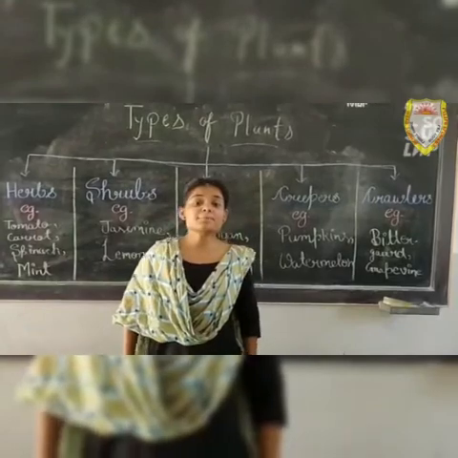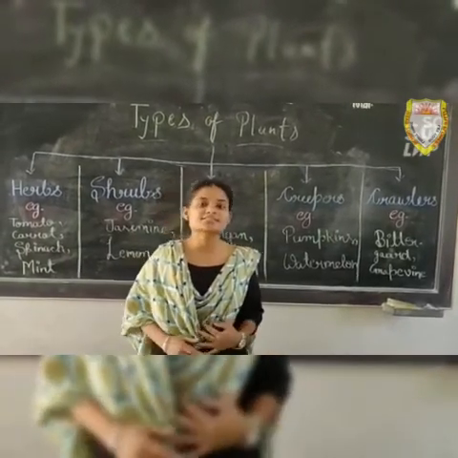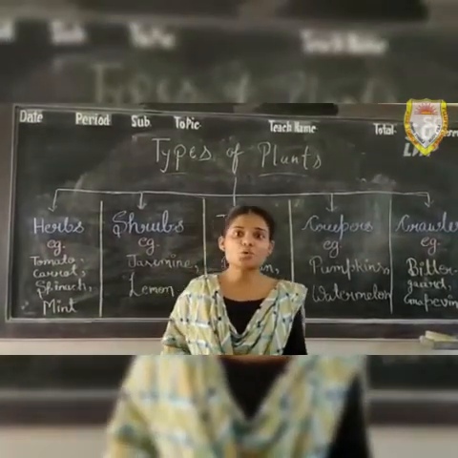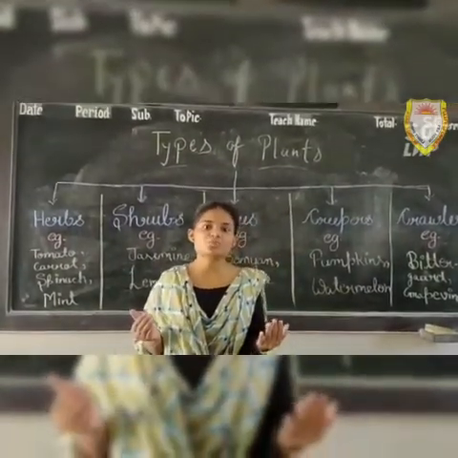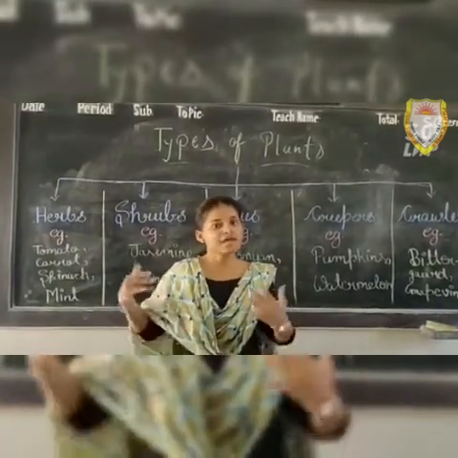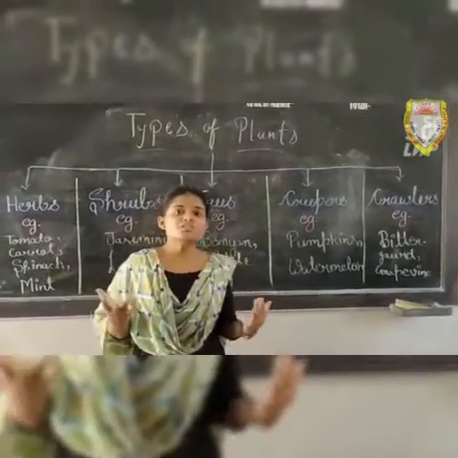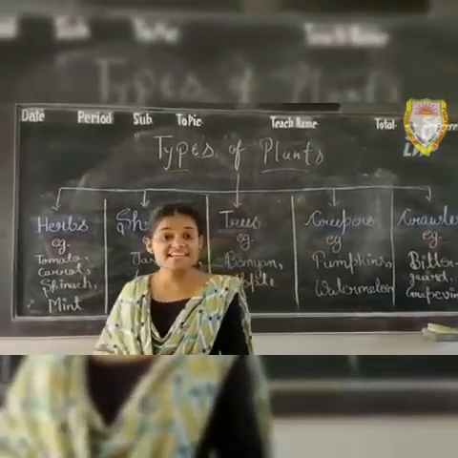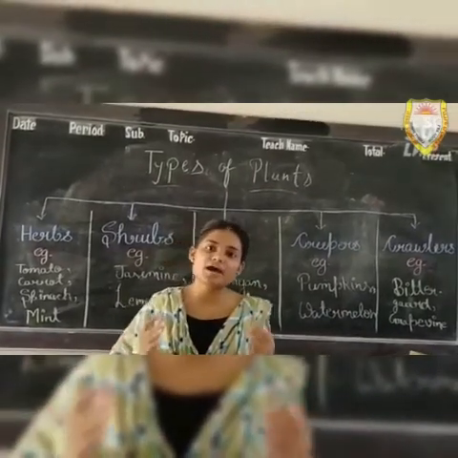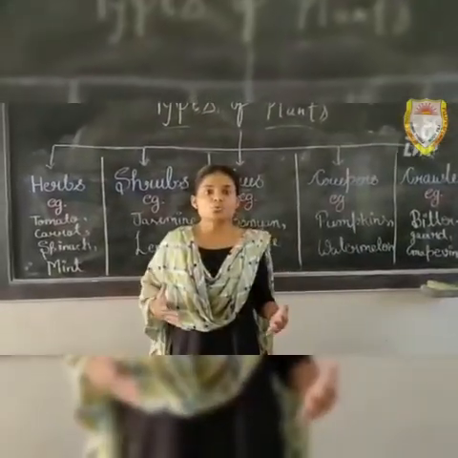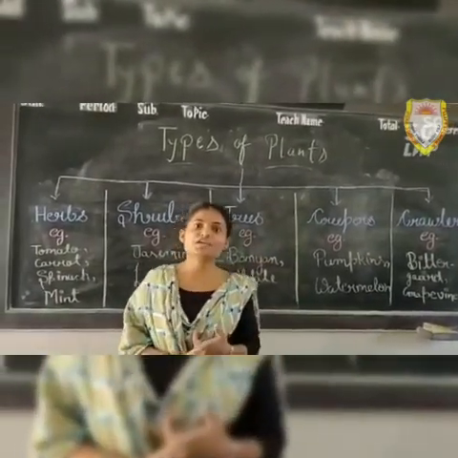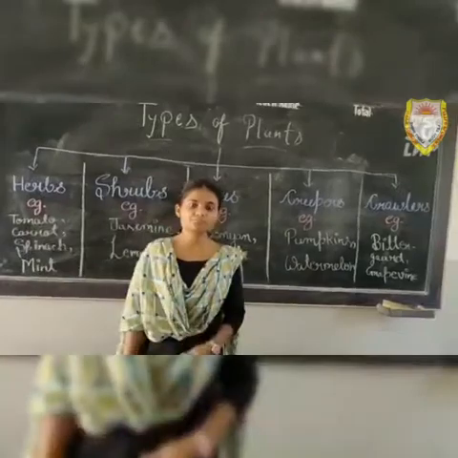Today's topic is plants and types of plants. Wherever we go, we can see different types of plants and trees which are of different shapes and sizes. So how do these plants actually look? Green, leafy, some of them having fruits, some of them having flowers. Now we will classify these plants on the basis of their size and shape.